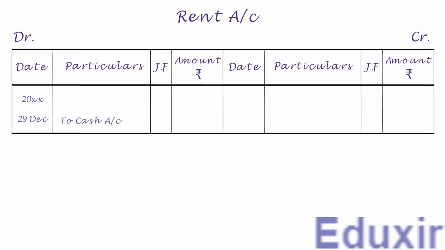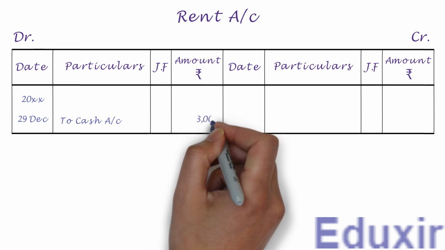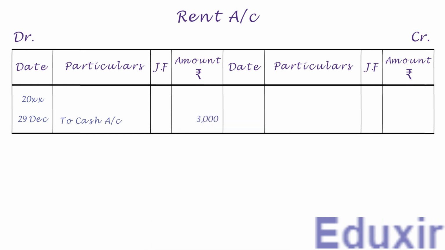Let us write the debit amount of 3000 rupees into the amount column. With that, we have completed the posting of this journal entry into the rent account. Let us now take up the next entry.